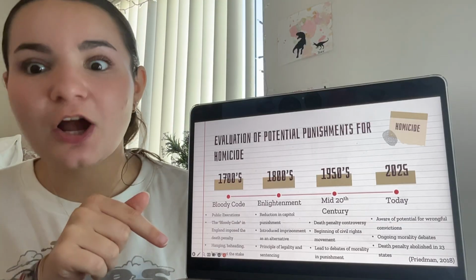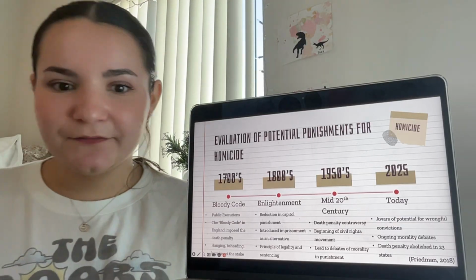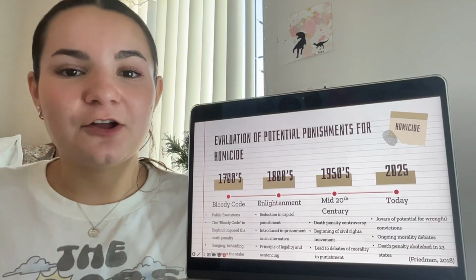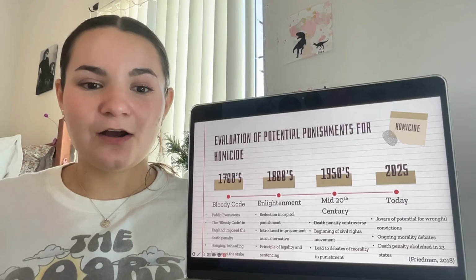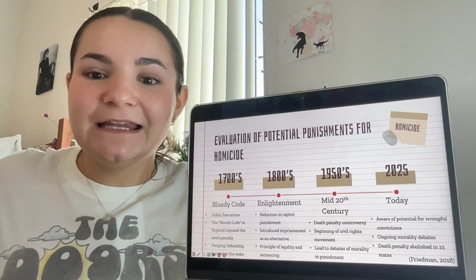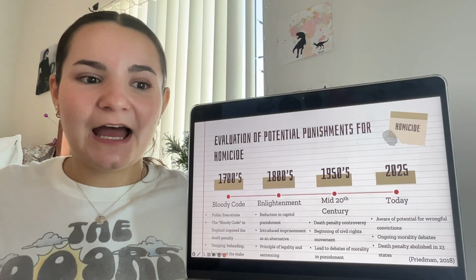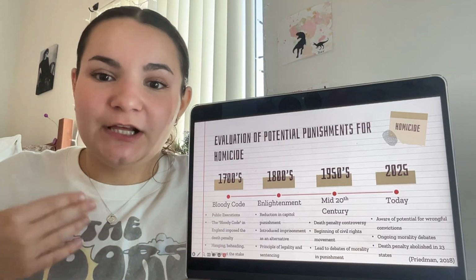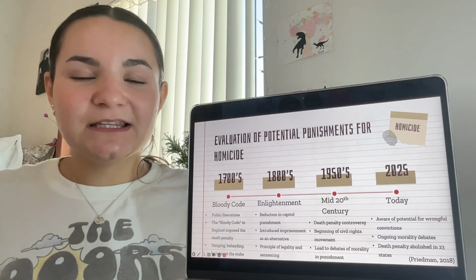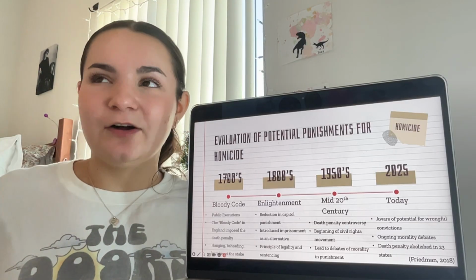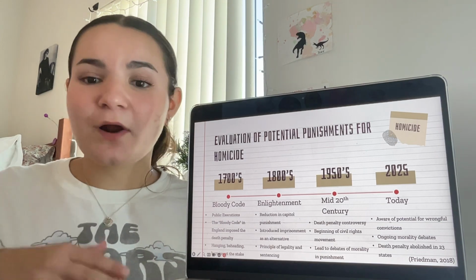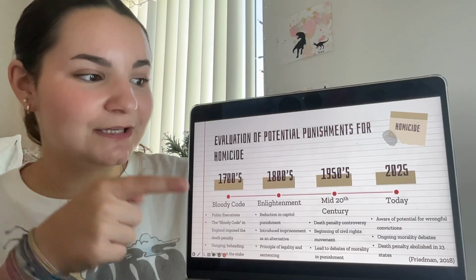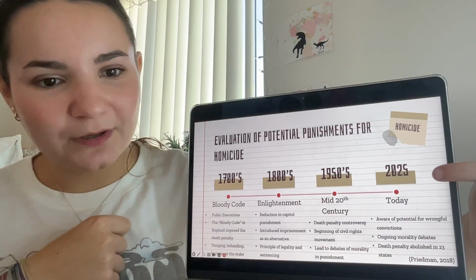Moving forward another 150 years, we are going to look at the 1950s, around the mid-20th century. Here's where death penalty controversy really started to rise. This is around the start of the civil rights movement, meaning that in this time, people were really starting to look at what gives us the right to just kill somebody with the death penalty. I think this is when those questions started to really rise. So while the death penalty was still being widely used for homicide, or just regular jail time, it was definitely starting to be questioned more, which brings us to today, 2025.